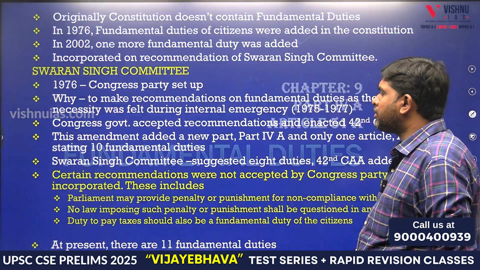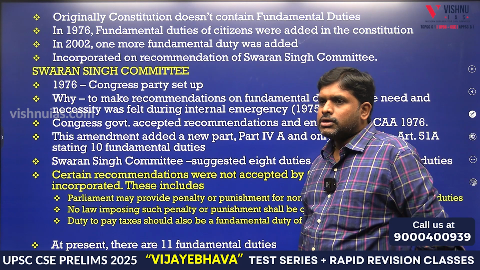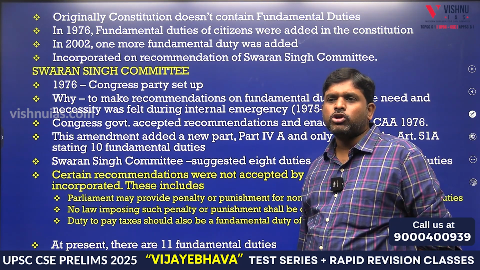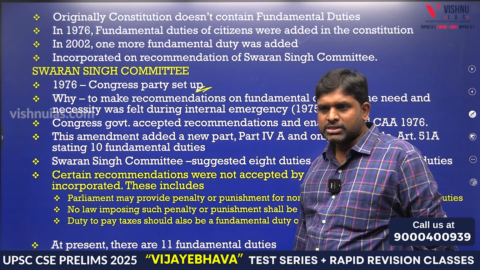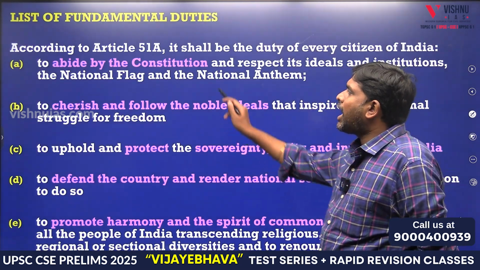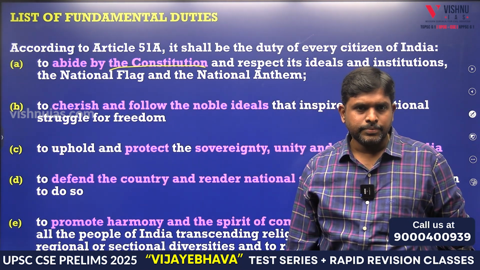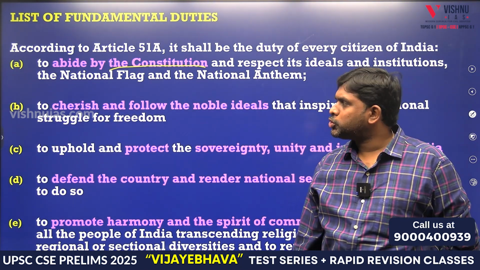Fundamental rights and DPSP. Fundamental duties. Fundamental duties were added by the 42nd Constitutional Amendment Act on the recommendations of the Swaran Singh Committee. How many are there? 11 are there. First, abide by the Constitution.